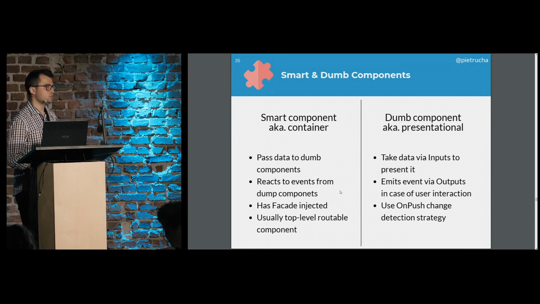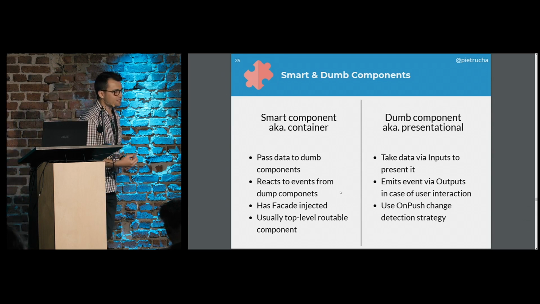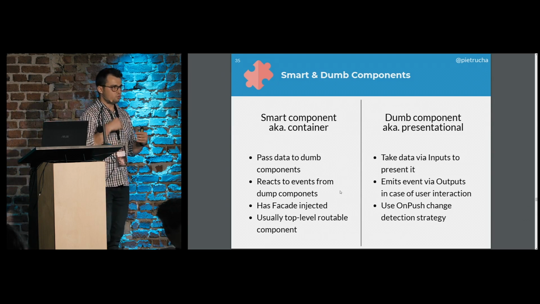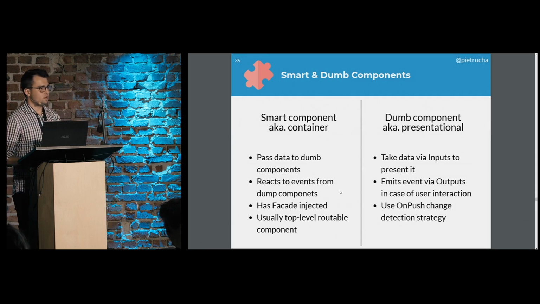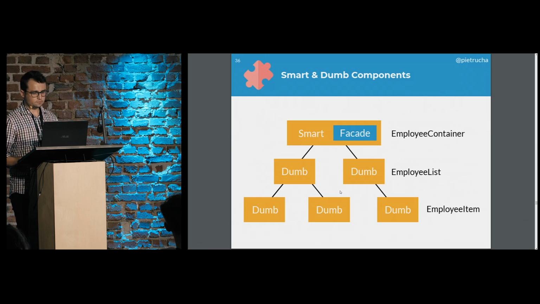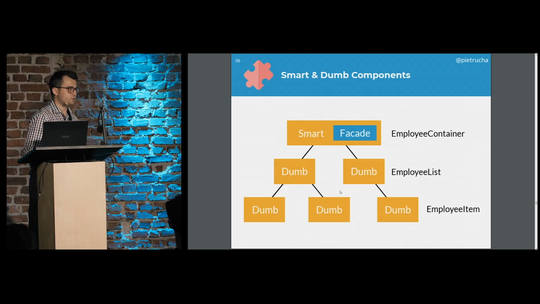And having this division into these kinds of components gives us a way to better reason about how we compose our application in components. This is again the presentation. Our smart component would be this employee container, and this list and item would be dumb, that only take the data inputs from the container that takes them from the facade.